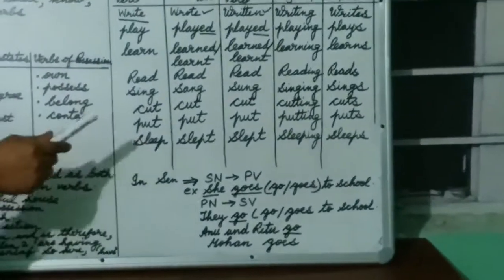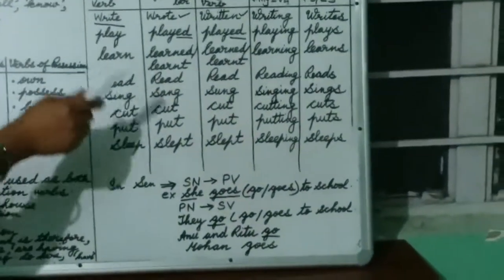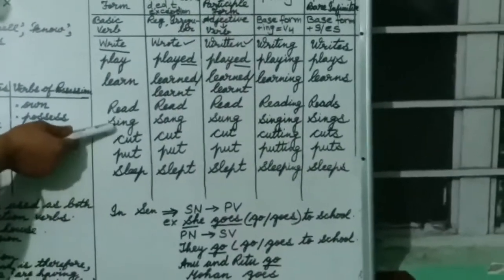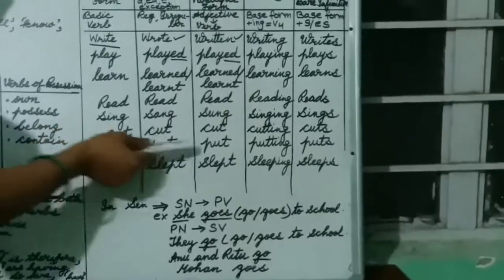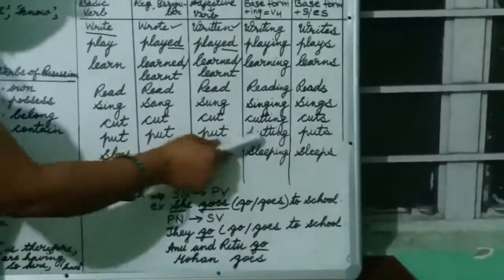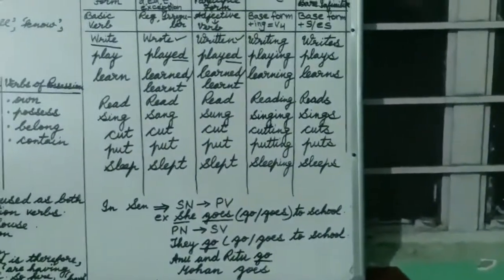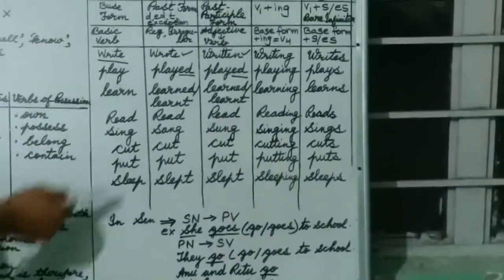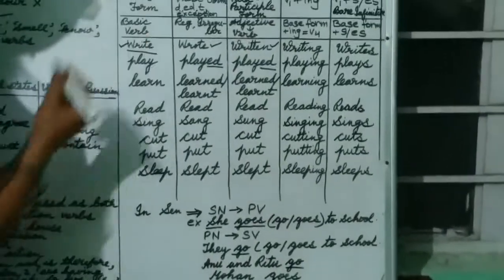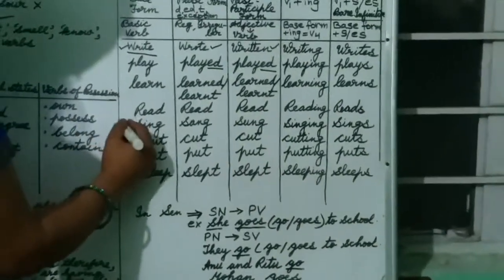Then in some verbs, V1, V2 and V3 are the same. That means the verb forms which are in the base form are the same in V2 and V3, such as cut, cut, cut, cutting, cuts, put, put, put, putting, puts. So many exceptional cases are there. Regular verbs are there, irregular patterns are there. Some of the verbs you have to learn.